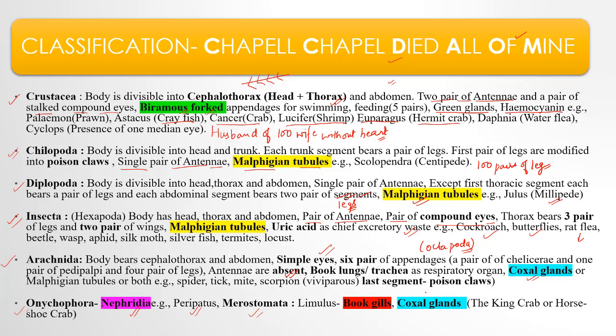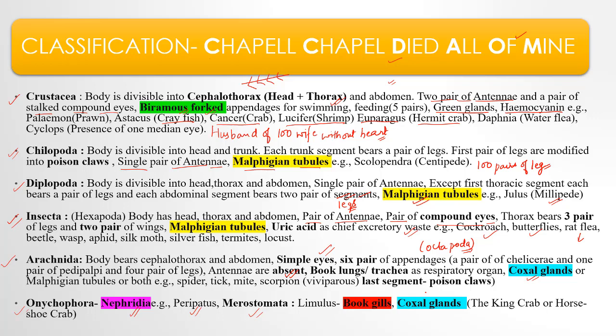Scolopendra. Then Diplopoda: the body is divisible into head, thorax and abdomen. They have a single pair of antennae, and except the first thoracic segment, each bears a pair of legs, and each abdominal segment bears 2 pairs of legs. Example is Julus, the millipede. They also have Malpighian tubules as their excretory organ.